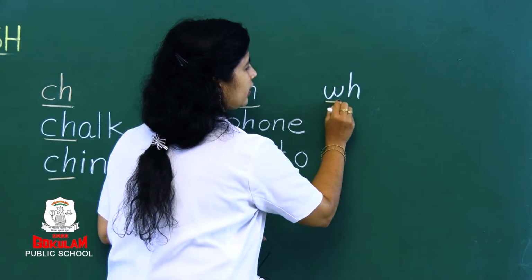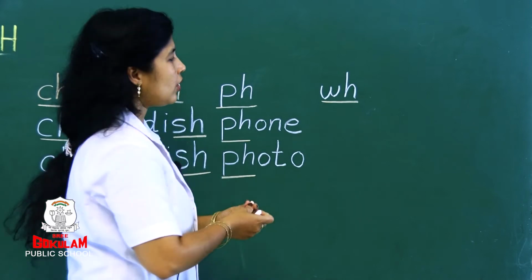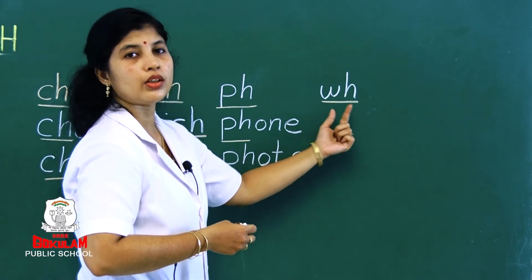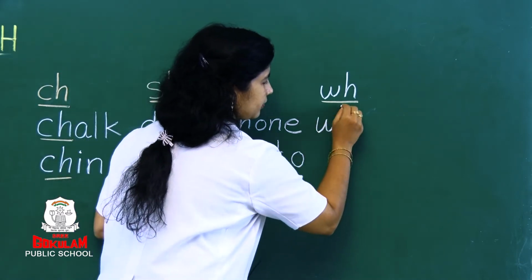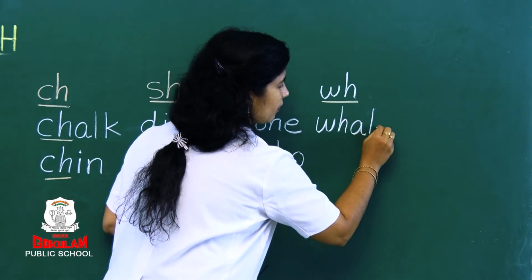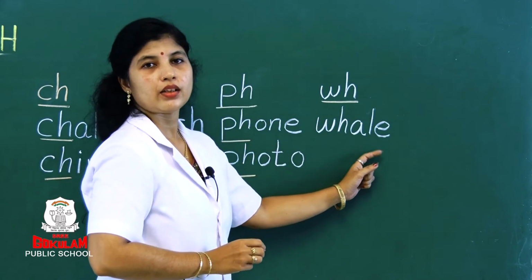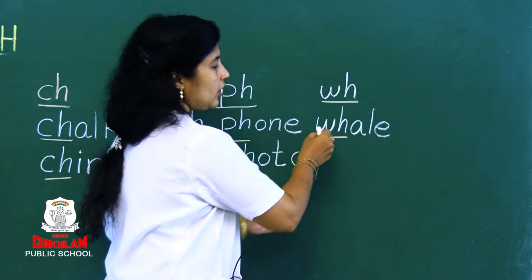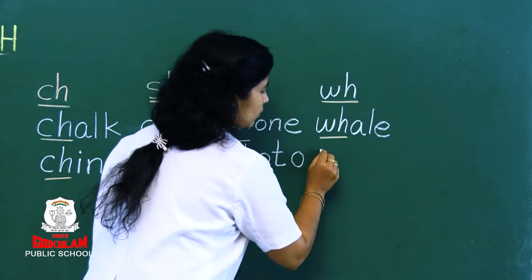W and H together. And the sound is... See, W and H together it will sound V. For example, see, what is this? Whale. Okay, what is the sound? What is the sound coming? V. Whale. Okay, I will show you one more thing.